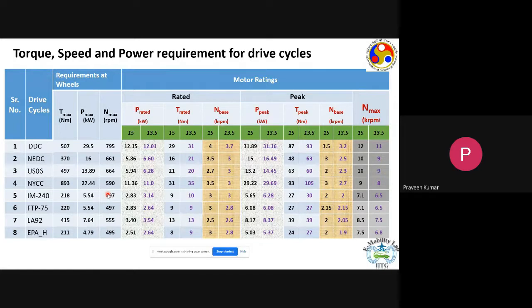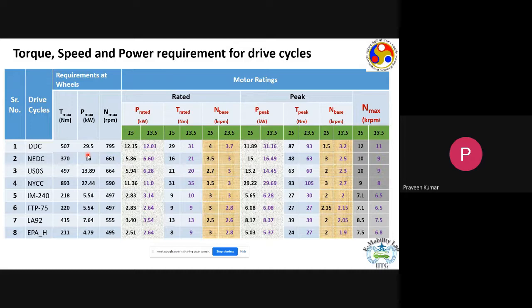Now if you see here, it's for the same vehicle. The vehicle is Tata Magic. That vehicle is subjected to the 8 different drive cycles which I showed you, and you see what a drastic difference we start to see. In case of DDC, the maximum power at the wheels is around 30 kilowatt, whereas in case of NEDC, the maximum power at the wheel is 16 kilowatt. So in case of NEDC, we need just about half the power that we would need for DDC. That is the major difference.